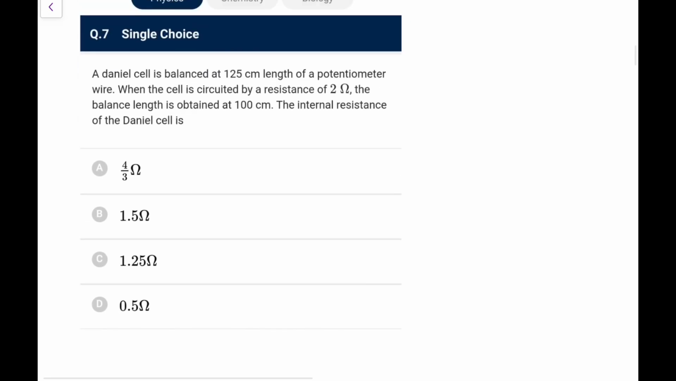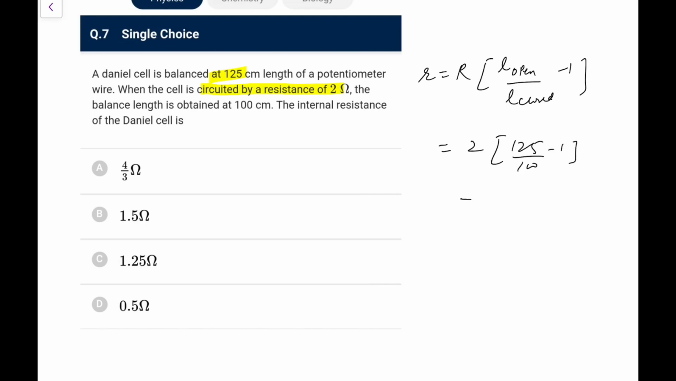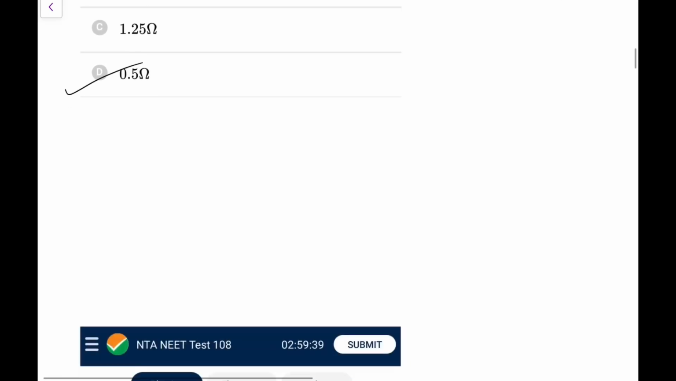A Daniell cell is balanced at 125 centimeter length of a wire. When the cell is short circuited by a resistance of 2 ohm, that means a shunt is connected, the balance length is 100. The internal resistance, that is a standard case, that is r equal to R into (l open by l closed minus 1), that is the formula that I explained in that video also, and you must be knowing that directly. That is 2 into (125 by 100 minus 1). So it is 5 by 4 minus 1, that is 2 into 1 by 4, that is 0.5 ohms. Go for option D here, that's an easy one for you.